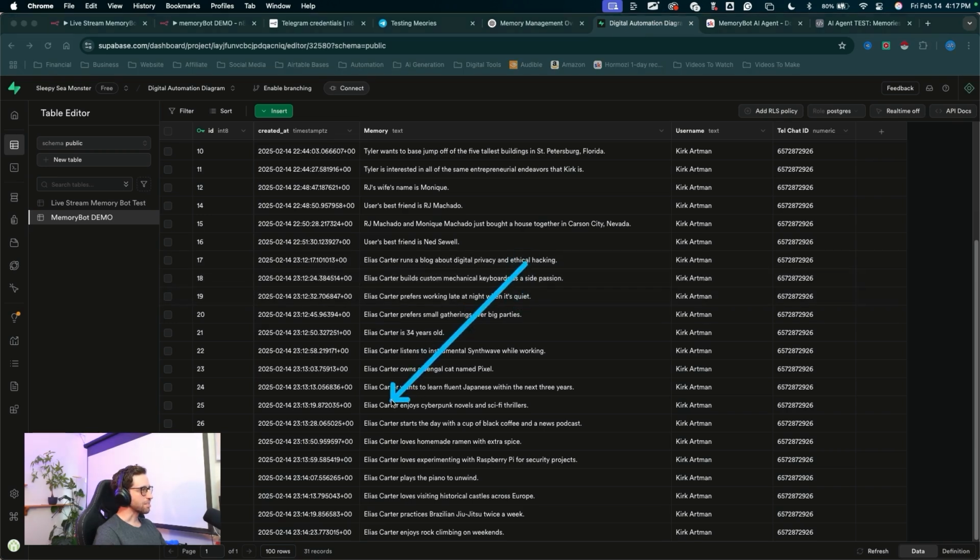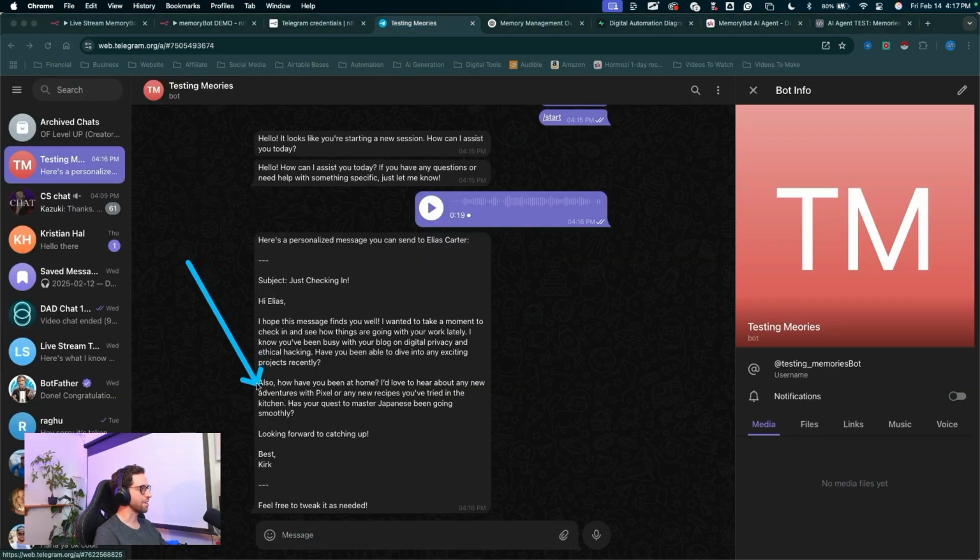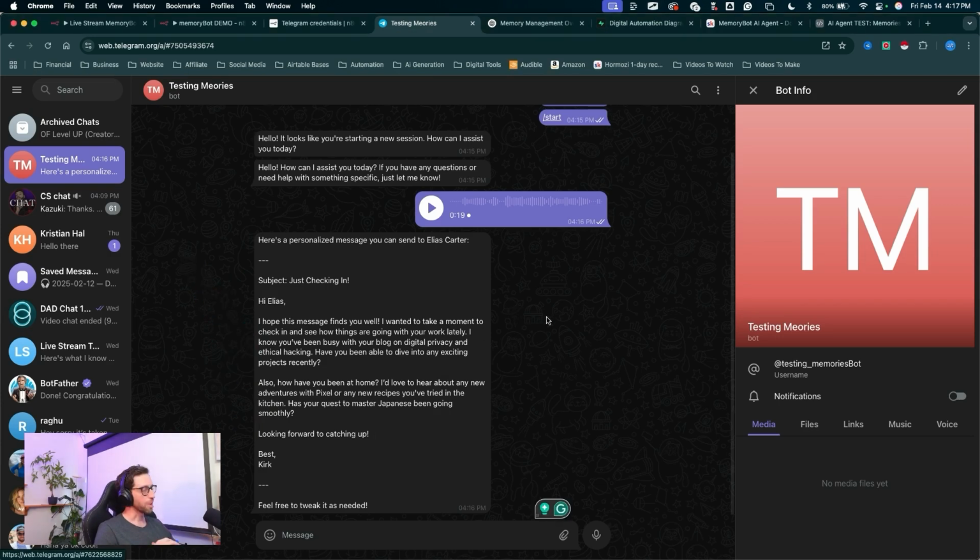Recipes in the kitchen comes from a couple of lines here. Carter loves making homemade ramen with extra spice, loves experimenting with Raspberry Pi, a bunch of stuff coming through. So we've got this client that I wanted to remember, and now my AI agent can craft a very personalized message to this person, just checking up and seeing how things are going. So pretty basic use case, but I'm sure your mind is already spinning with potential with what this thing can